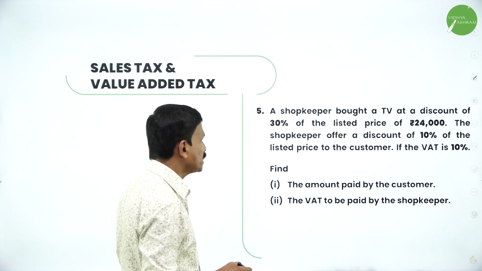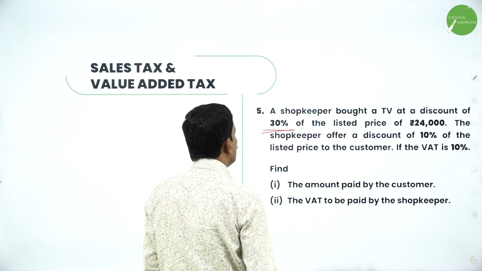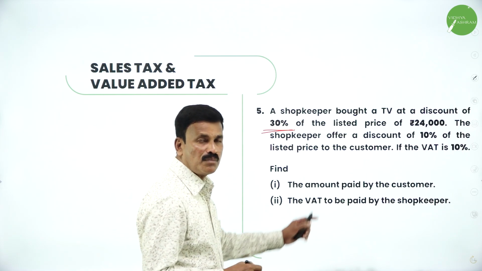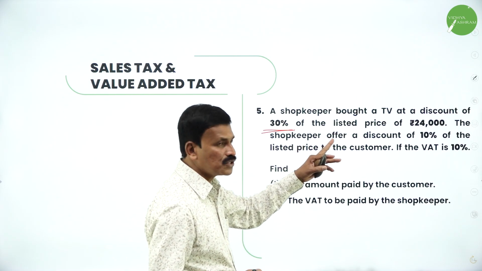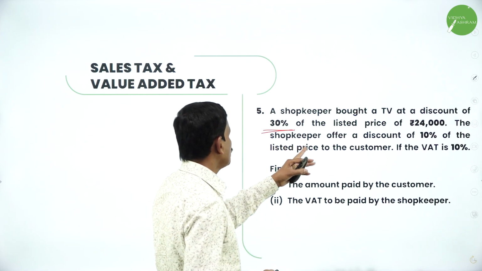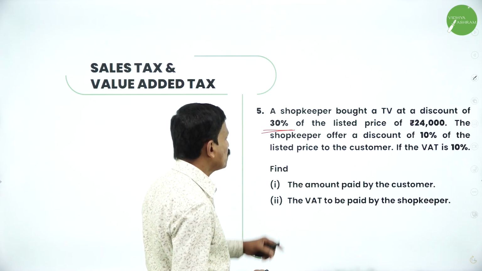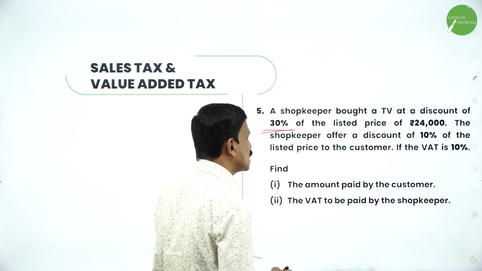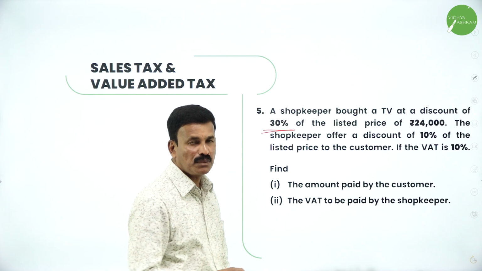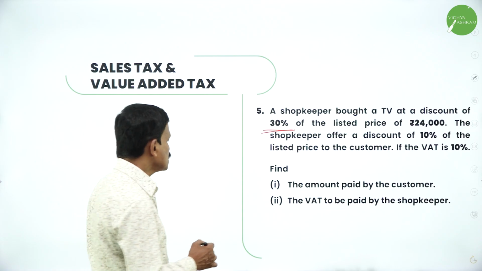A shopkeeper bought a TV at a discount of 30% of the listed price of rupees 24,000. Then the shopkeeper offers a discount of 10% of the listed price to the customer. If the VAT is 10%, find the amount paid by the customer and the VAT to be paid by the shopkeeper, as in the previous problem itself. Okay. Now just calculate the selling price.